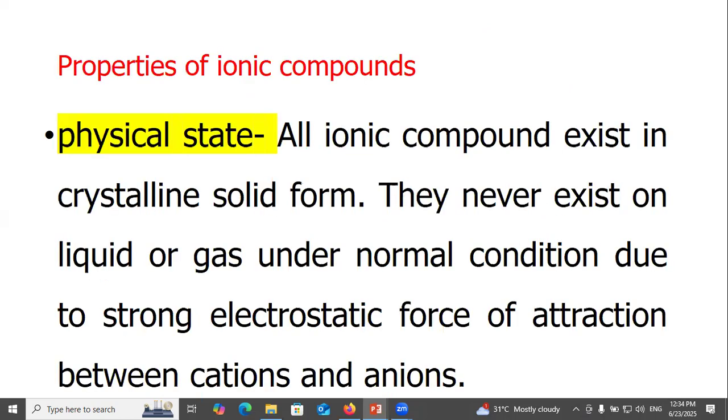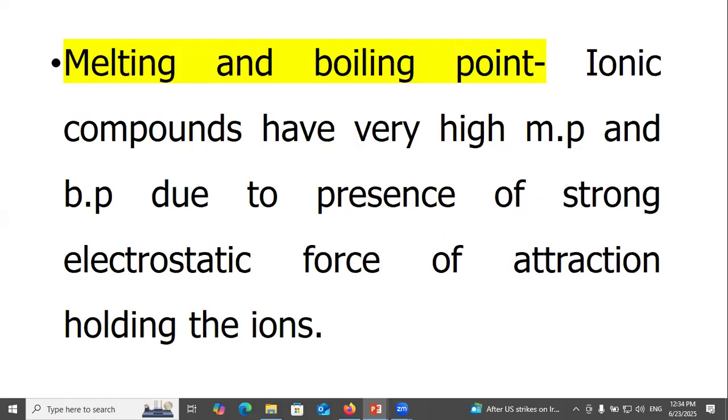Properties of ionic compounds. Physical state: all ionic compounds exist in crystalline solid form. They never exist as liquid or gas under normal conditions due to the strong electrostatic force of attraction between cation and anion. Melting and boiling point: ionic compounds have very high melting and boiling points due to the presence of strong electrostatic force of attraction holding the ions.